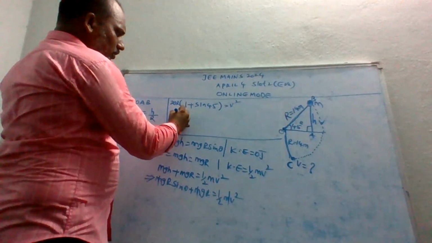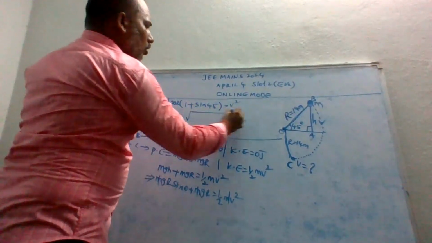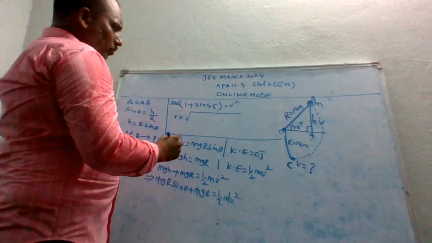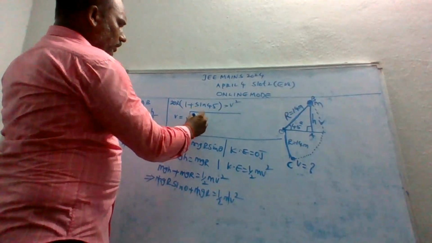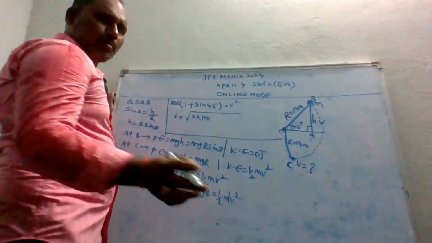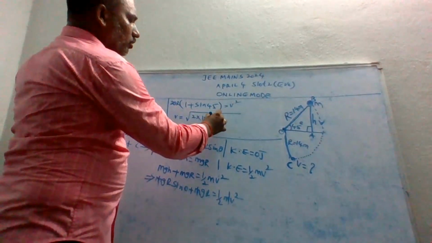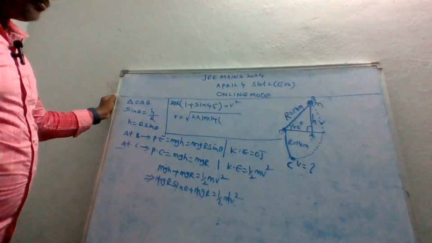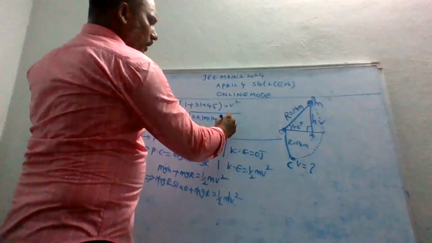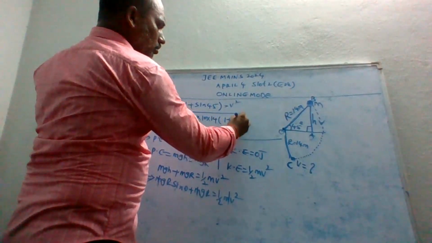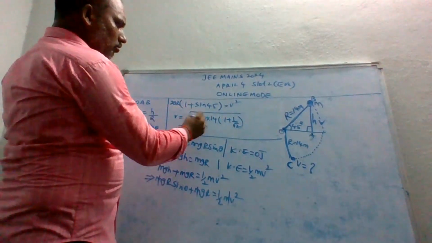So v is equal to root of, what you get? 2 into, what is the g value? 10, which is there in the problem itself. R value 14, which is already given. So 1 plus 1 by root 2. So what you get from this?